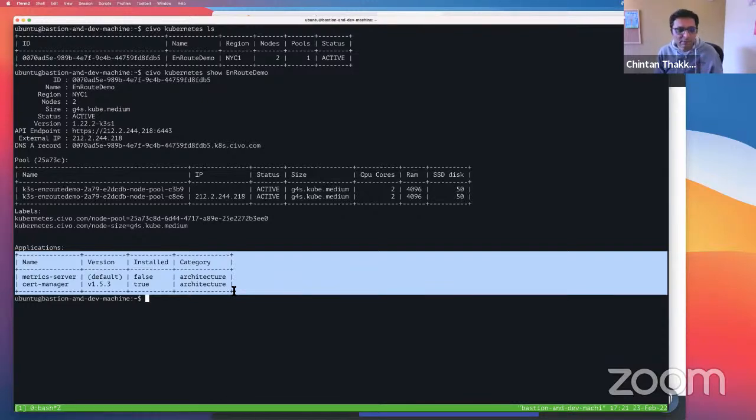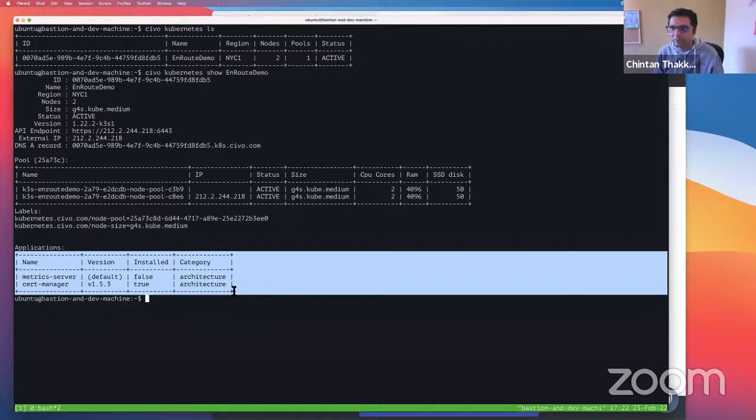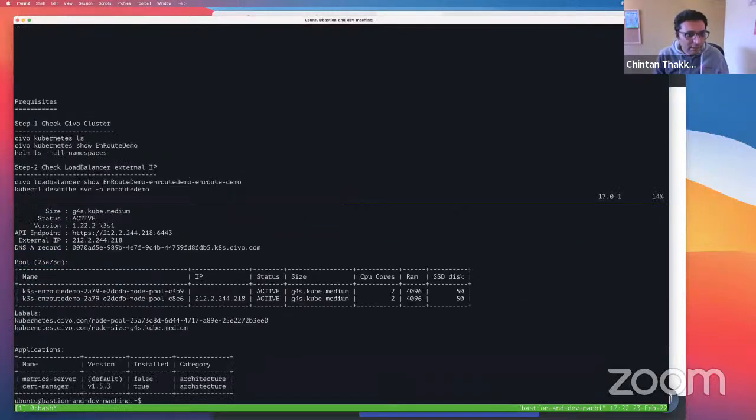So we said, you know what, we're just going to create a cluster with one of these CNIs. Cilium and Flannel, is that right? There's 2 of them today. That is correct, yeah. So you can pick one, and then you can say, hey, I need the following set of applications. So we ran that, and we have a load balancer set up.